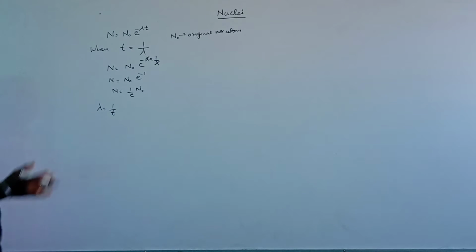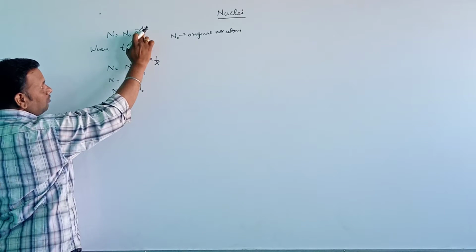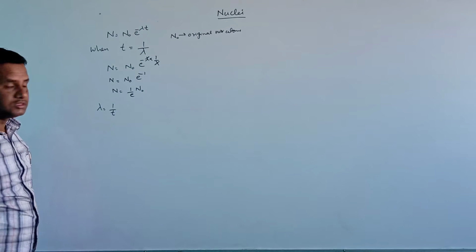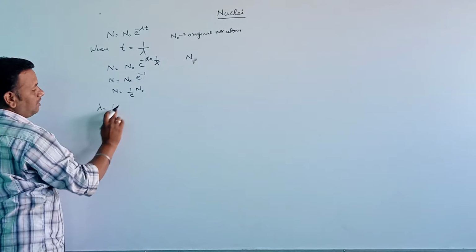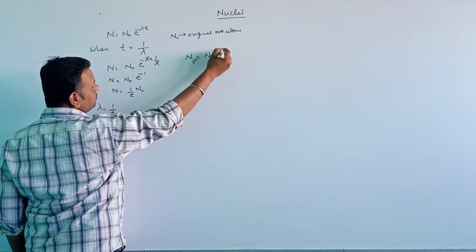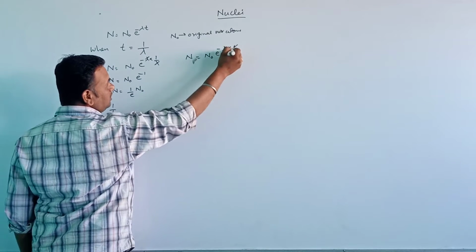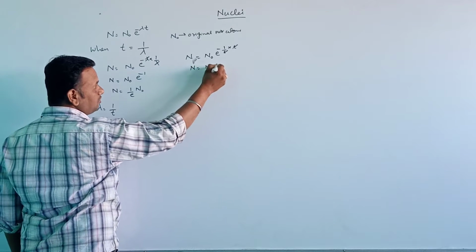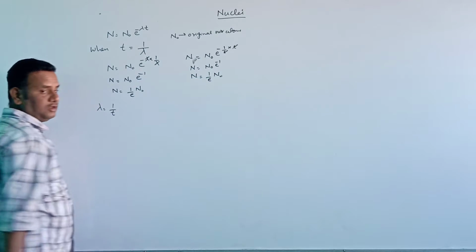Now if I substitute 1 by t in place of lambda, t will get cancelled. N equals N naught e to the power of minus 1, again N is equal to 1 by e into N naught.